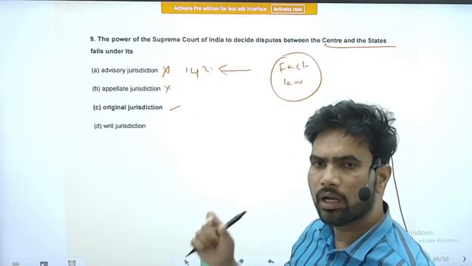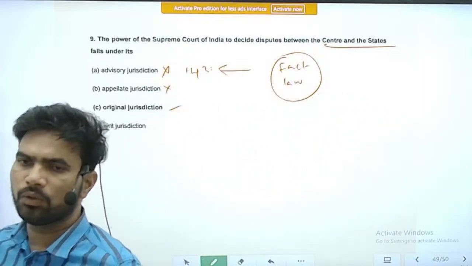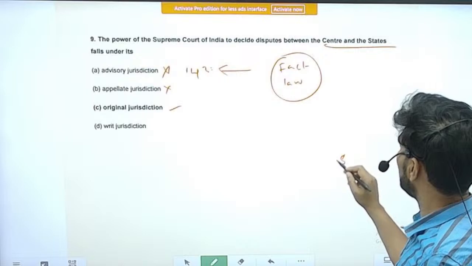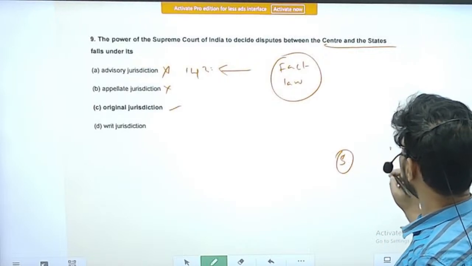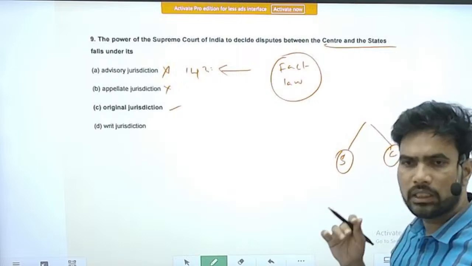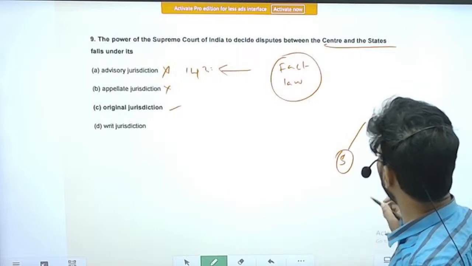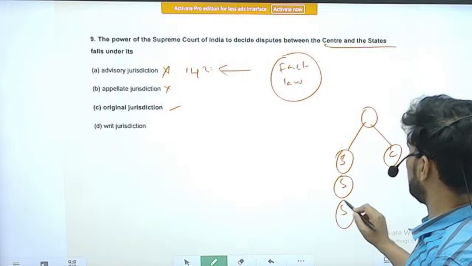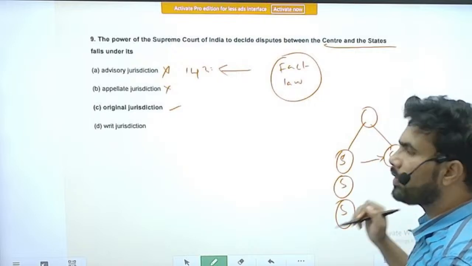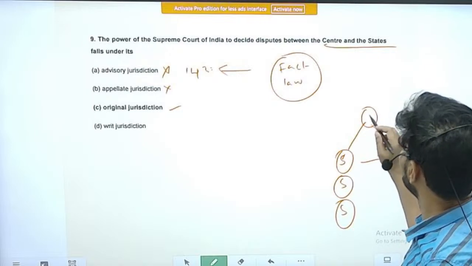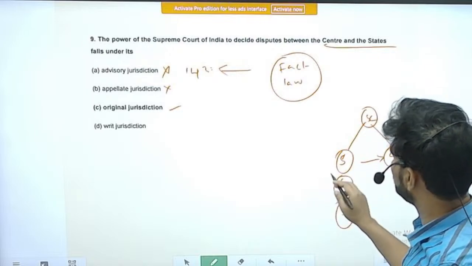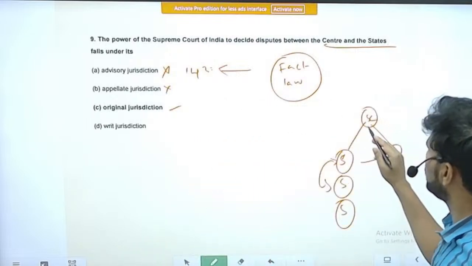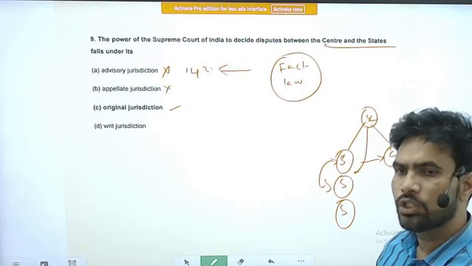Original jurisdiction. One of the topics of the original jurisdiction of the Supreme Court is to act as an arbitrator between the center on one side and states on the other side. That is the original jurisdiction of the Supreme Court. Apart from that, there are other two aspects also. One or more than two states on one side and the center on the other side, that will also come under the original jurisdiction of the Supreme Court. Apart from that, if there is a dispute between two states, two provinces, then also that dispute comes under the original jurisdiction of the Supreme Court of India.